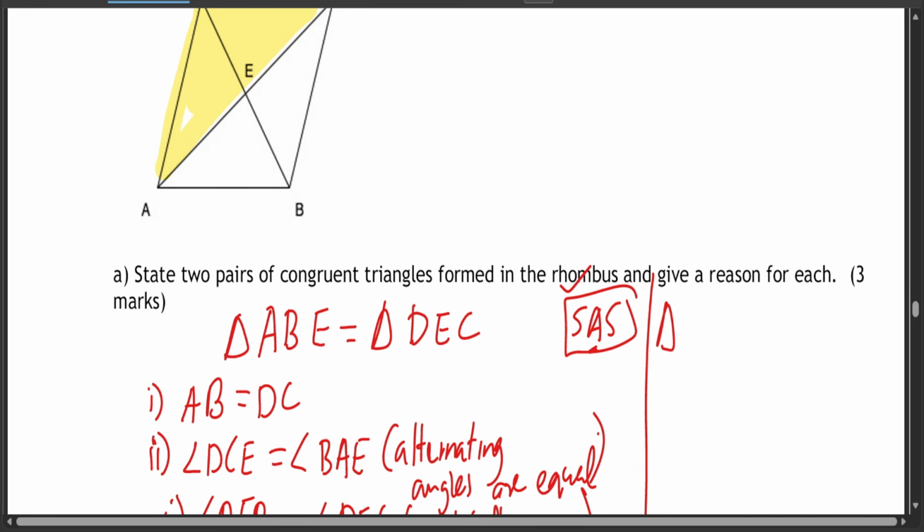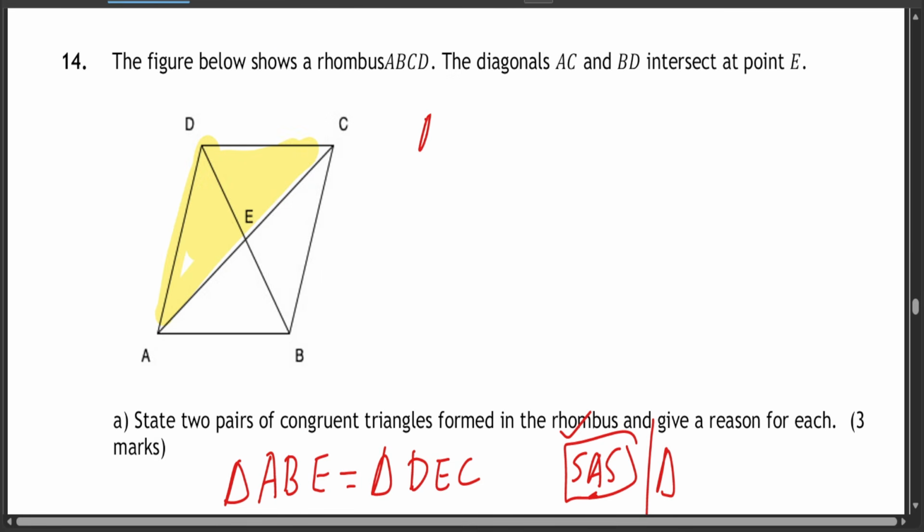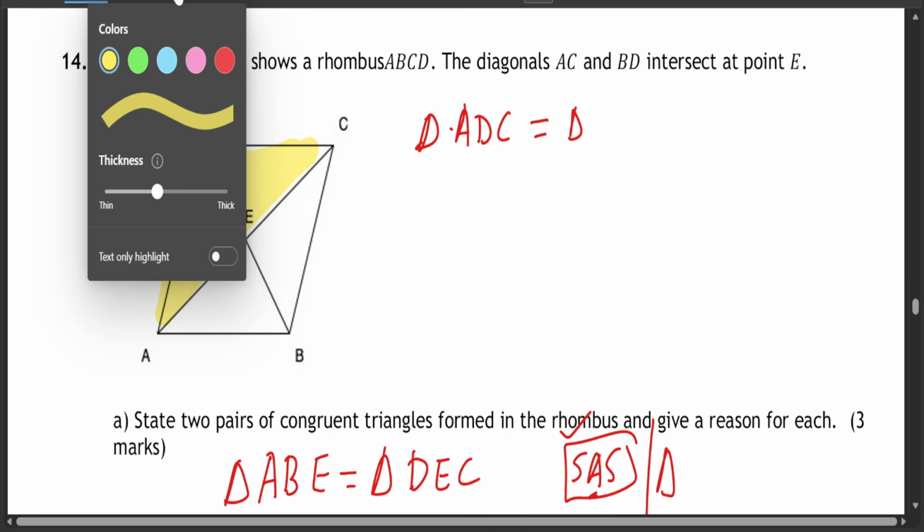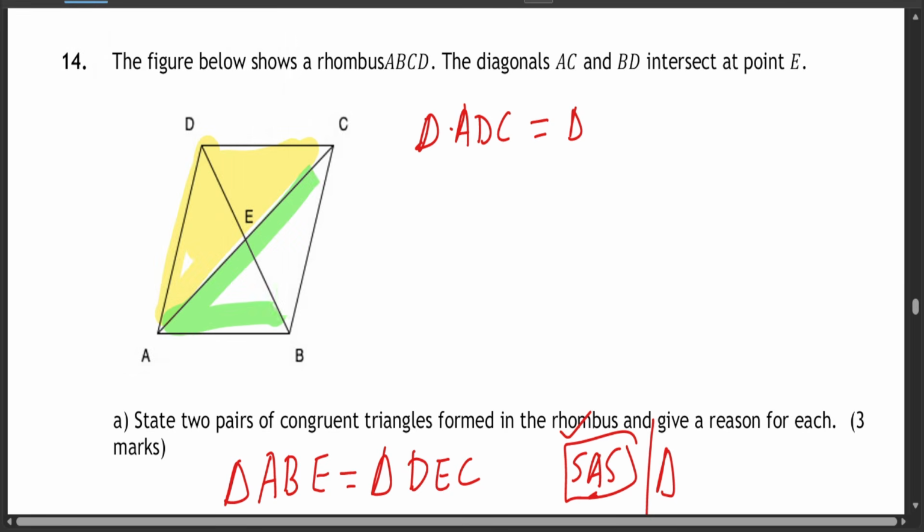Triangle ADC is equal to triangle, and let me use another color, is equal to triangle ABC. They're much likely the same.